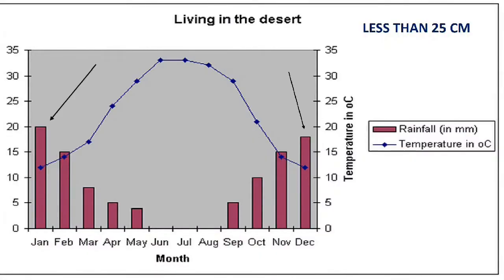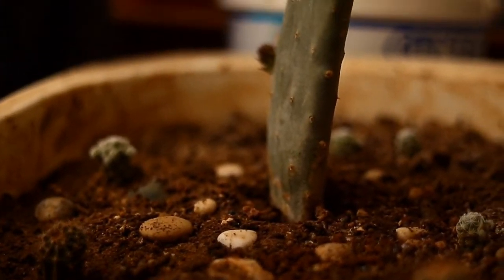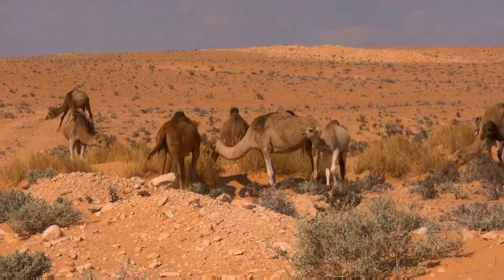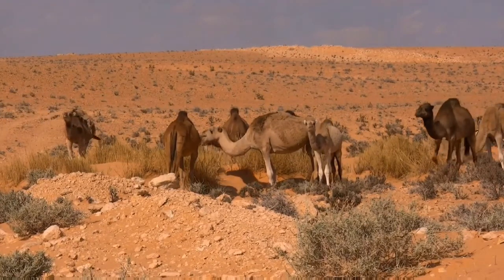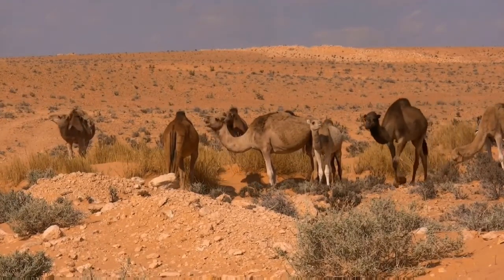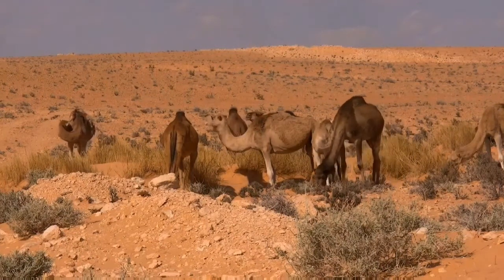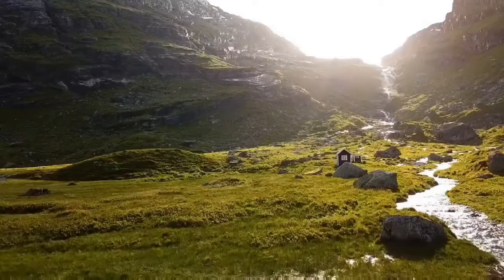Desert receives less than 10 inches or 25 centimeters of rain per year. Desert plants have to conserve water to meet the water scarcity in desert, like cactus. Desert animals have also adapted to desert conditions. For example, camel can store water and fat in its hump, so it can live without water and food for many days. So this was about the desert biome.